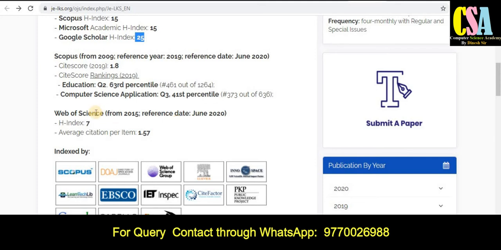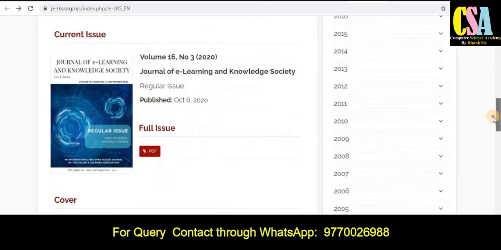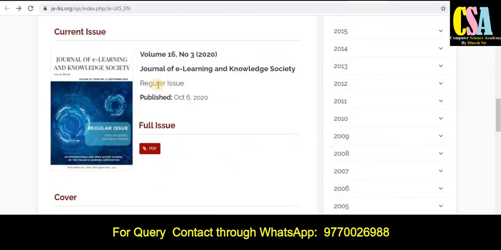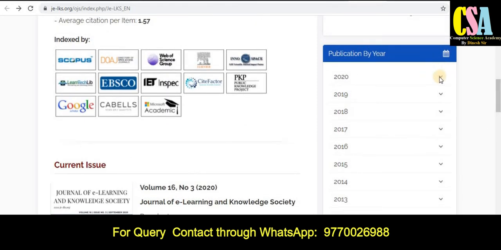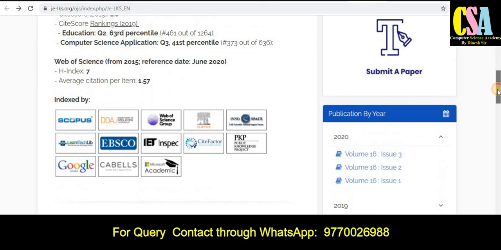And if we talk about the indexing, as you can see here, indexed by Scopus, SCI, so many indexing. So this is really very good indexing of this journal. So the ISSN number of this journal is given here, and click on the regular full issues, and you can also explore the published articles. So here all the articles are given. Just click on any issue, so you can understand the publication frequency.